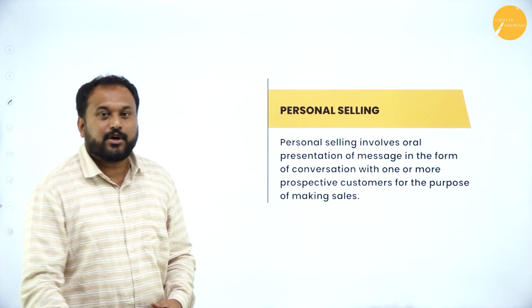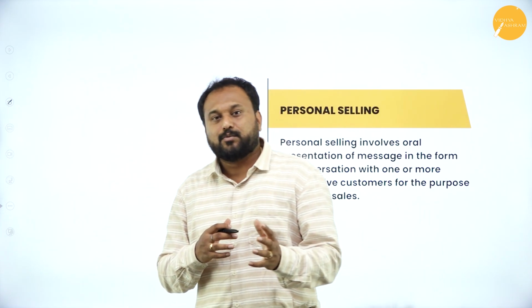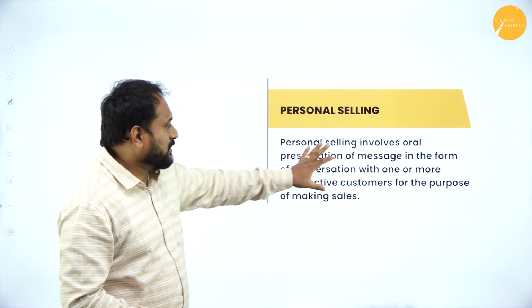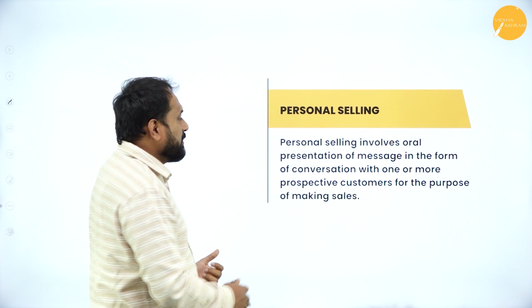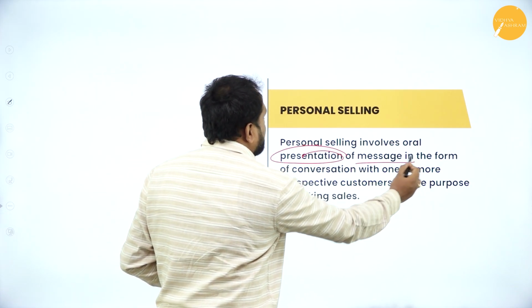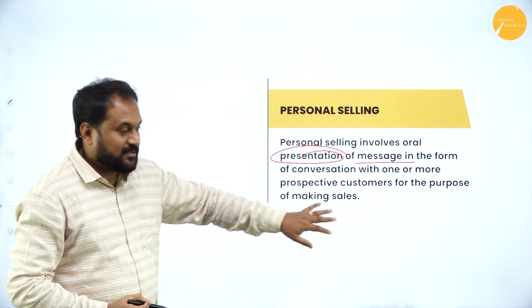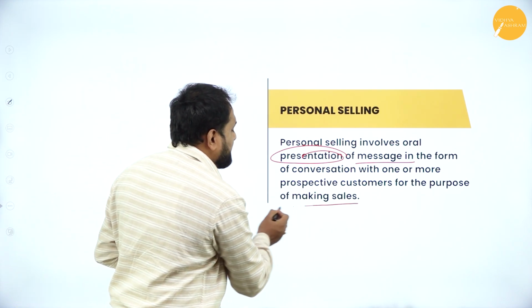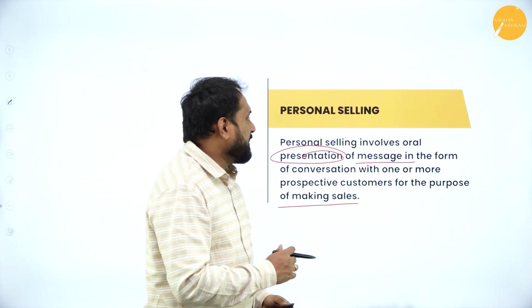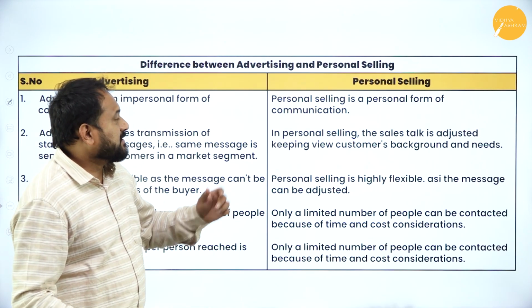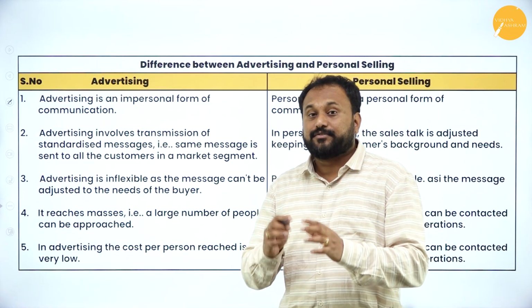Personal selling, they can ask you a 2 marks question: define personal selling, or what is personal selling? You are supposed to write only this much. Personal selling involves oral presentation of message in the form of conversation with one or more prospective customers for the purpose of making sales. So this is what personal selling is. Very short answer which you need to write. Next is difference between. Now whenever we get this difference between, it is for an 8-mark question.